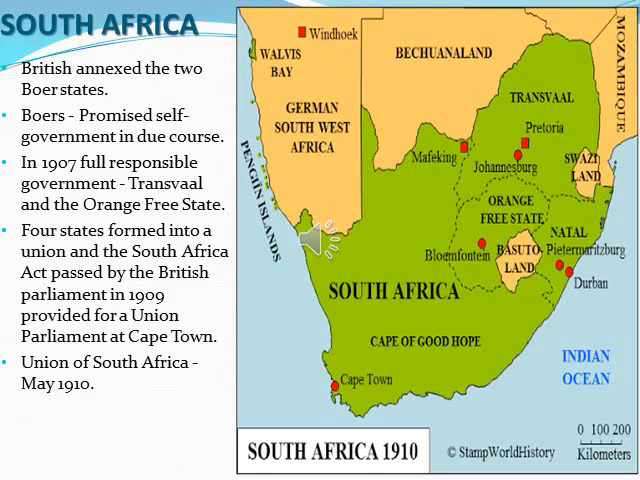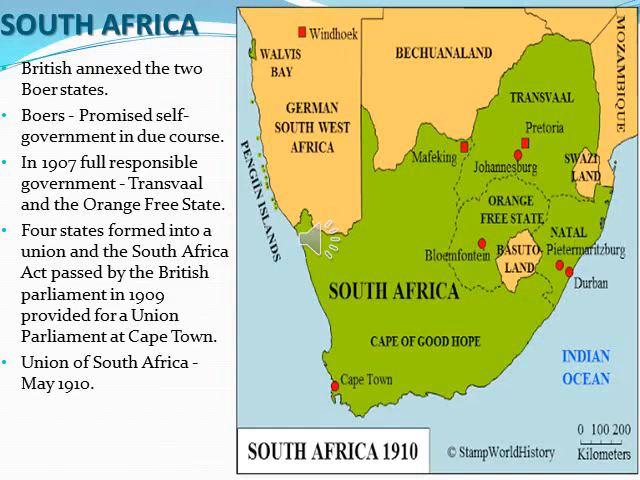So the 4 states formed into a union and the South Africa Act was passed by the British Parliament. What are the 4 states? Natal, Cape Colony, Transvaal and Orange Free State. They united to form a country.